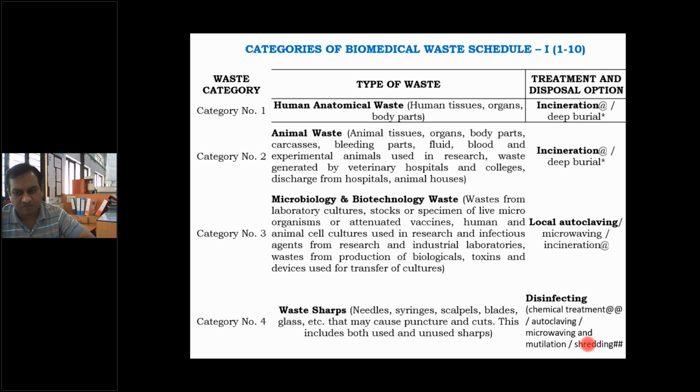Chemical treatment, for example, if you want to use chlorine as a disinfectant, then that process is called chemical treatment disinfection. Autoclaving, I have already explained the temperature and pressure conditions. If the temperature is high and the pressure is high, normally the infection chances are very low. If you want to use the microwave option, you can use the high intensity or frequency waves, or if you want to reduce the size of these sharp edges or sharp substances, then you can use the shredder.